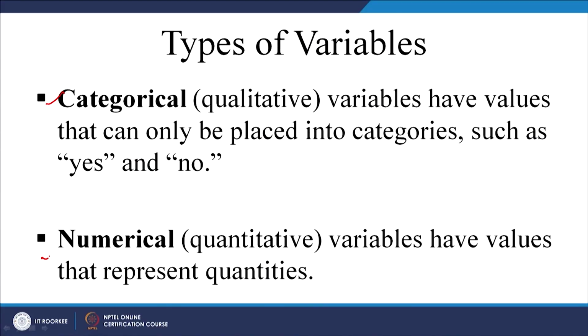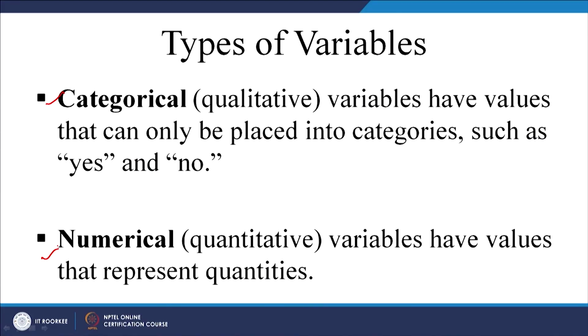Now, let us look at types of variables. What is a variable? A variable is a characteristic of an individual in which we are interested. For example, height of a student, right, or let us say weight of students in your class. You can have variables in two forms, either categorical or numerical.